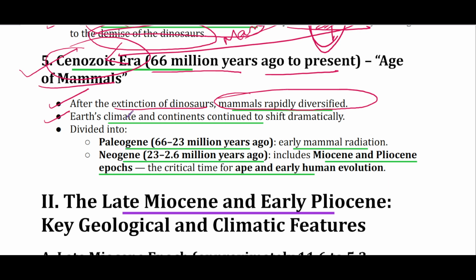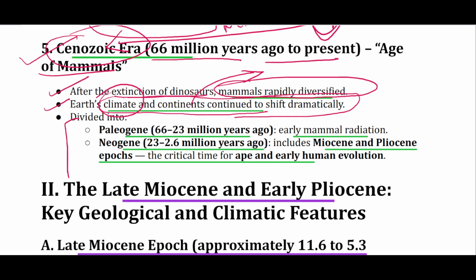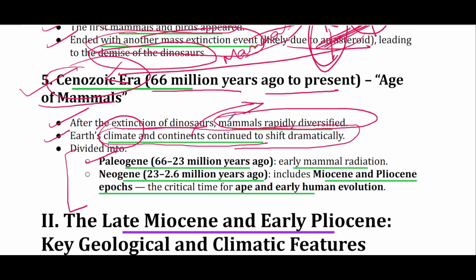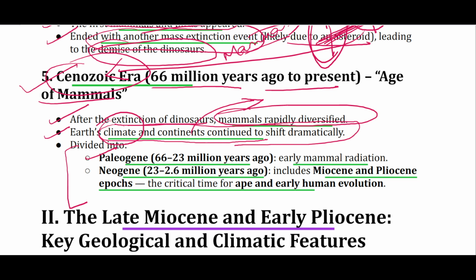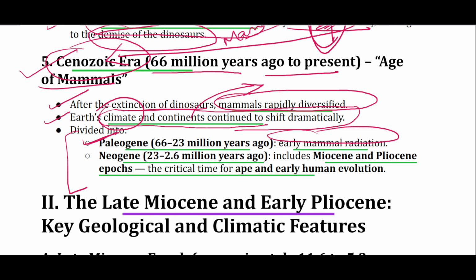And during this time, Earth's climate and continents both continued to shift dramatically. So there was a continental reshuffling, and in its climate, glacial and interglacial cycles. This era is divided into many epochs. First, Paleogene, which I explained here, the KPG boundary event, and during the Paleogene, early mammals radiated. Then the second epoch is Neogene, that includes the Miocene and Pliocene epochs, which is a critical time for ape and early